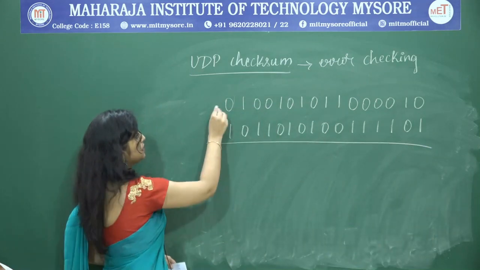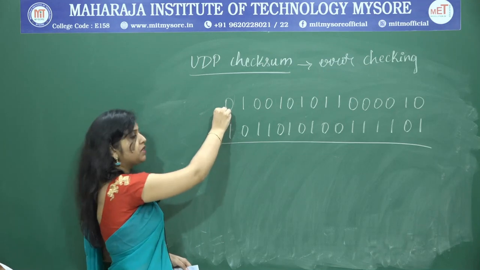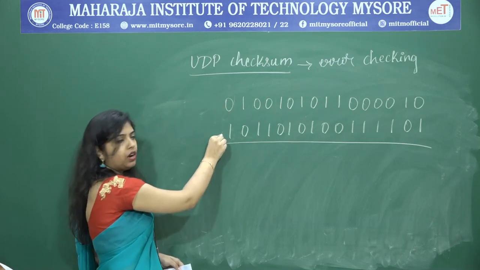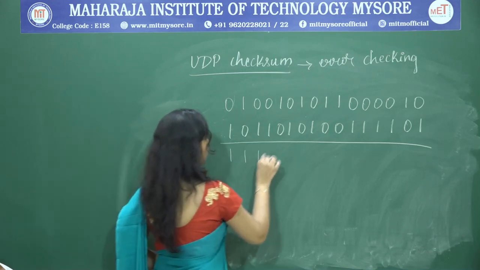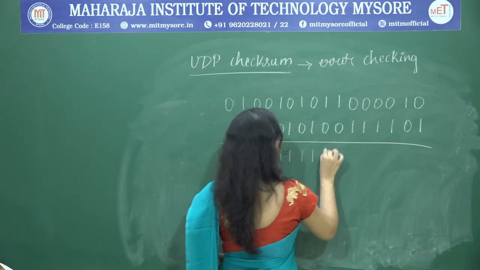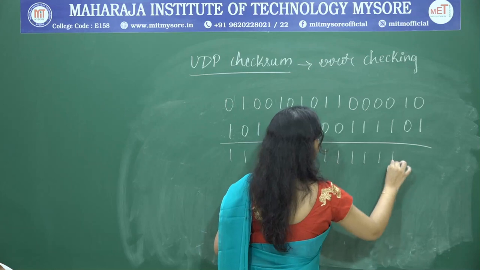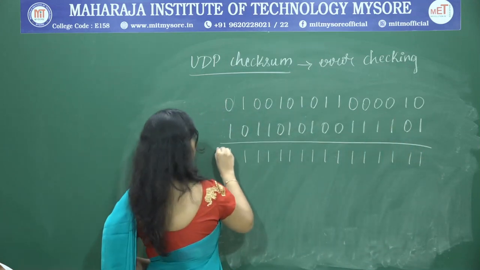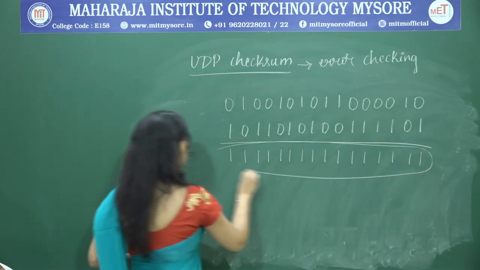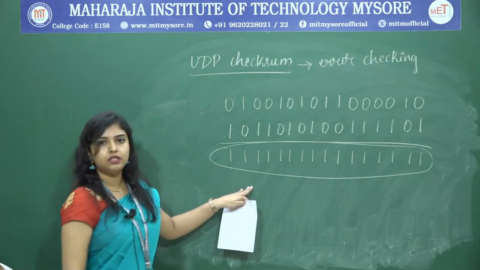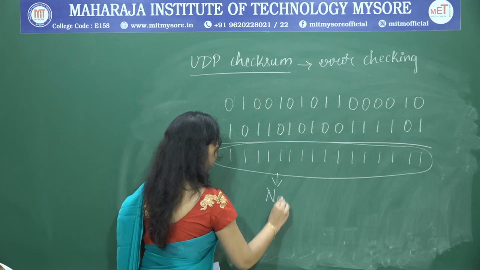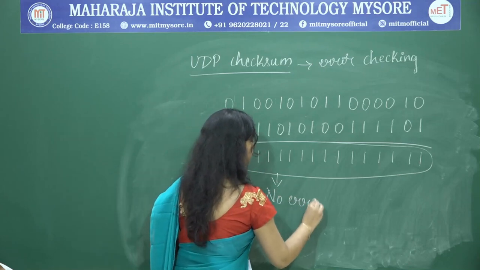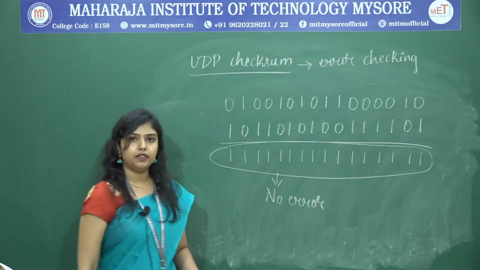So, this is the summation of all the 3 16-bit words and this is the checksum we got. When we summate this, we will get all ones. So, when we summate this, we got all 16 bits as ones only. That means, no error has occurred while transferring from sender to the receiver.